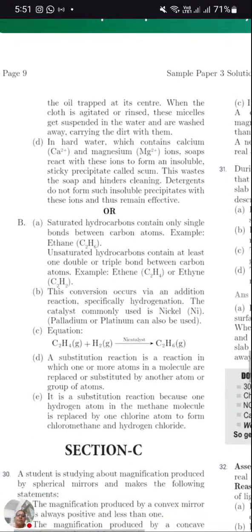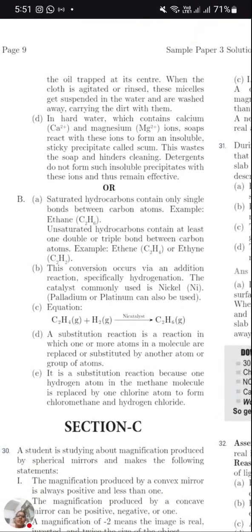Next, hard water, which contains calcium and magnesium salts. This is also an important question which we are getting repeatedly in the paper. Detergents are effective in their cleaning action in hard water also, whereas soaps cannot be used in hard water as they form a precipitate with the hard water. Hard water contains calcium and magnesium ions.